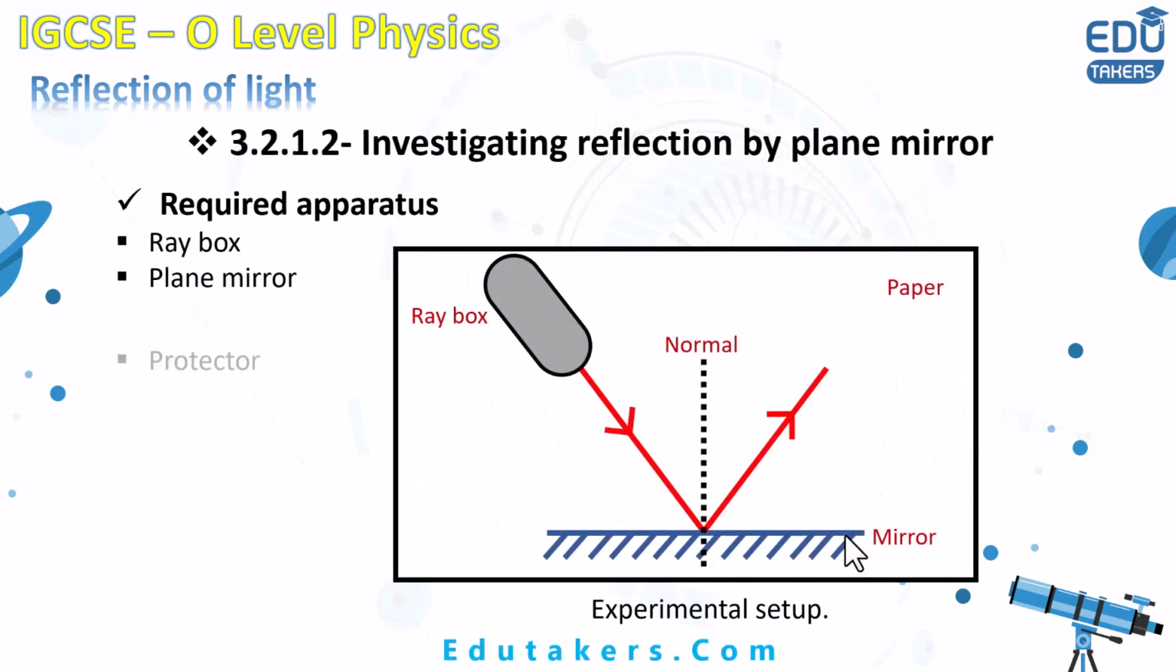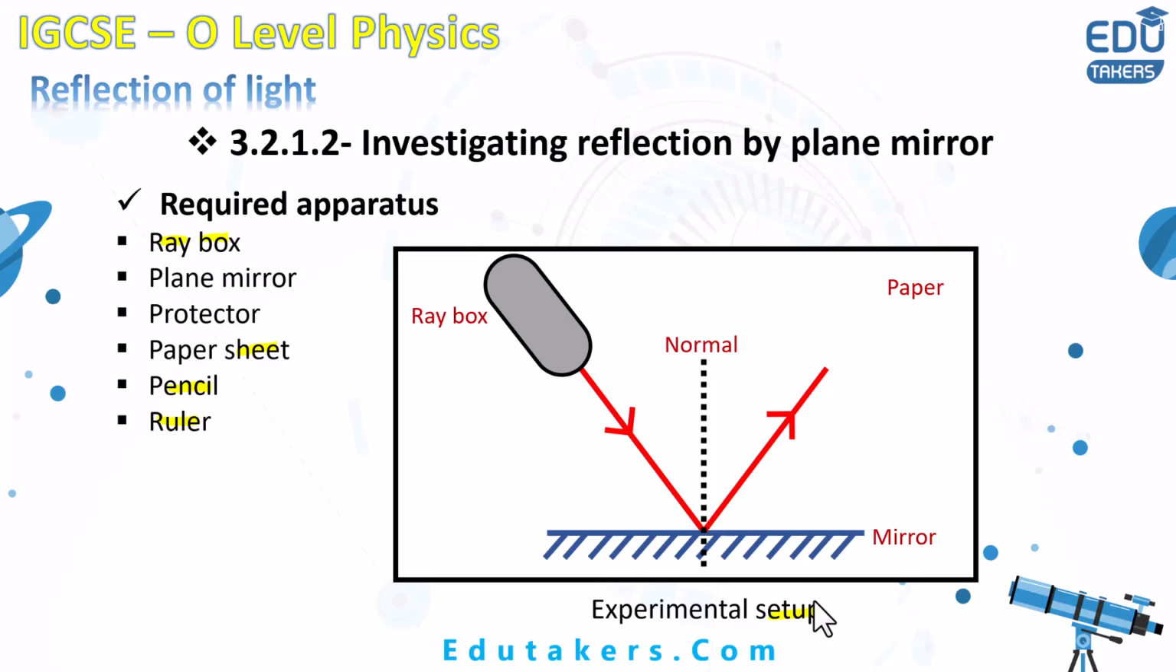Investigating the reflection by the plane mirror. Here is the experiment showing how you can investigate the reflection of light by the plane mirror. Which apparatus do you require? First of all, there should be the ray box, plane mirror, protractor, paper sheet, pencil and ruler. All of these things are required while you are investigating the reflection by the plane mirror. Here you can see the experimental setup.